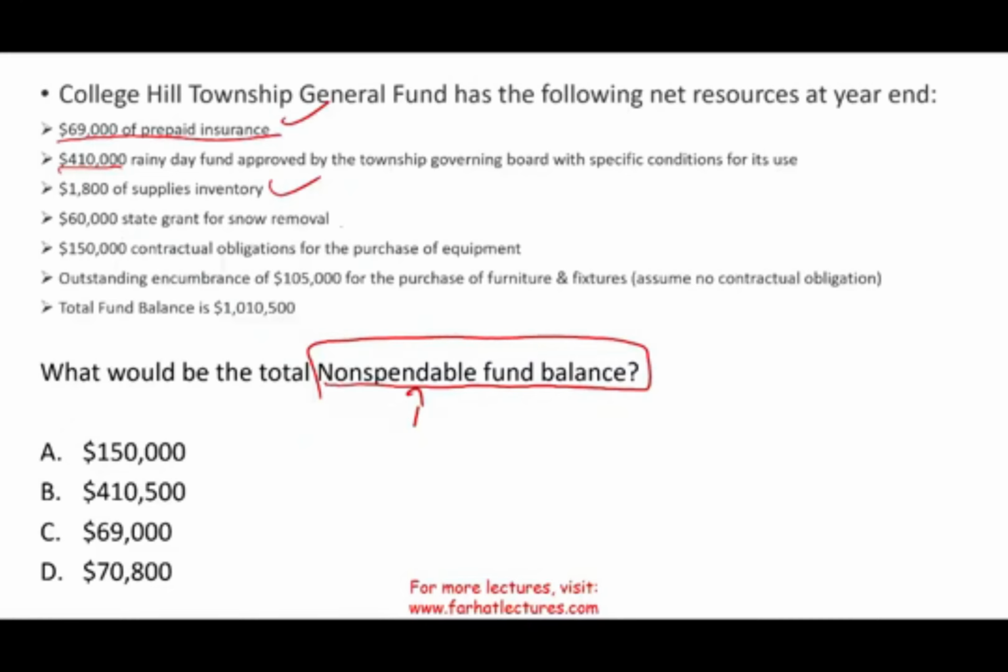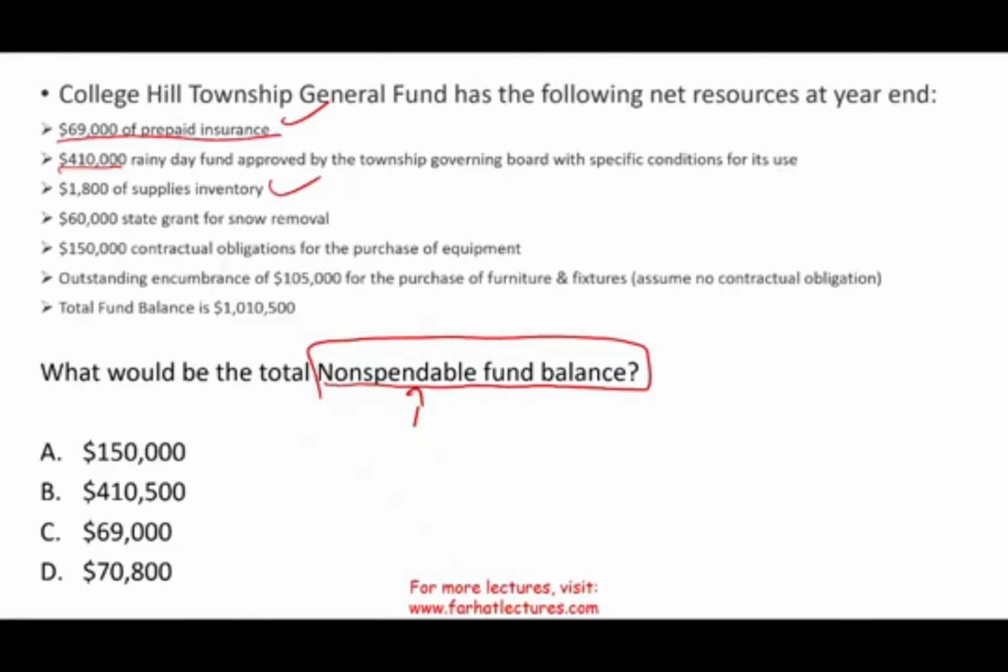60,000 state grant for snow removal. Well, we can use this, right? Because we can spend it, but for snow removal, it's not non-spendable. It is spendable. 150,000 contractual obligation for the purpose of equipment. We can use this cash to purchase equipment. Therefore, it's not non-spendable.